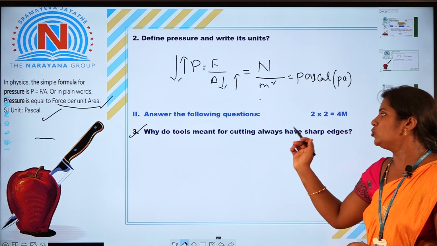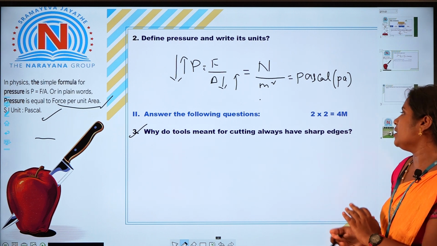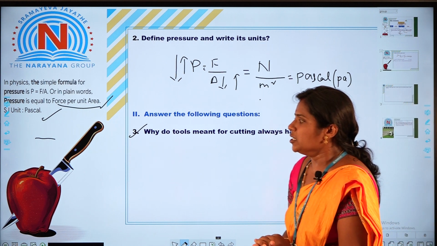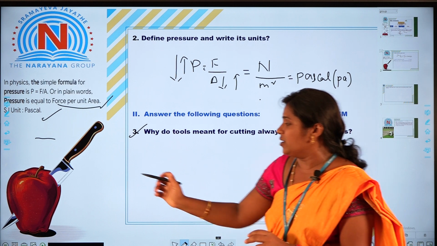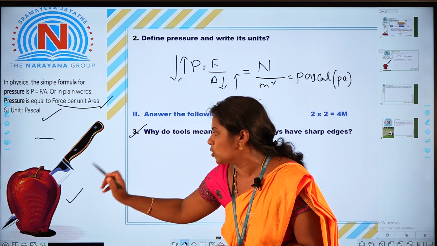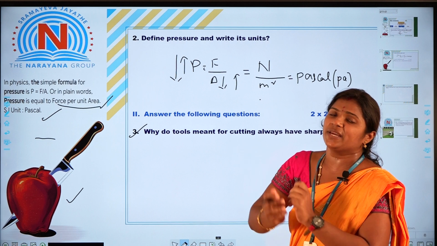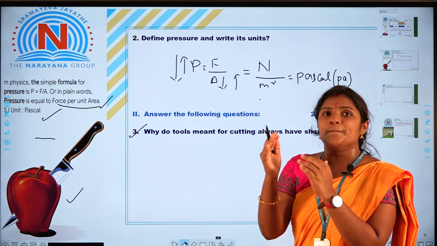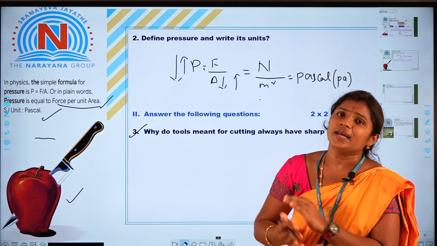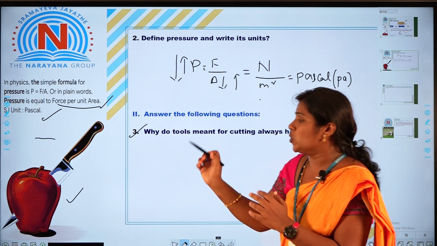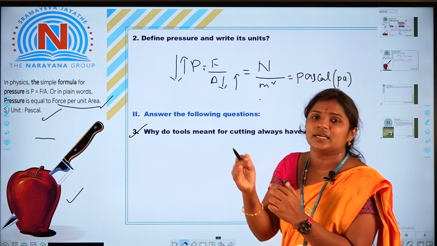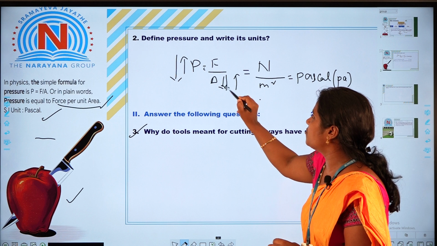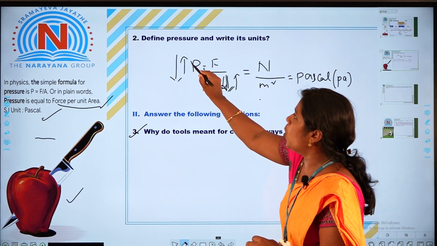Why are tools meant for cutting always made with sharp edges? If you observe, while cutting apples we use sharp-edged tools. Why? Because sharp-edged tools are better for cutting. Those sharp-edged tools have less area of contact, and less area of contact means more pressure.